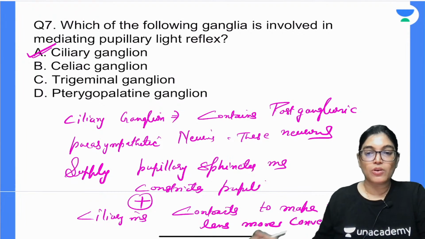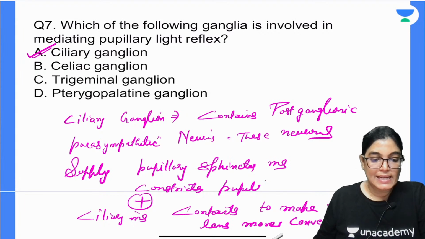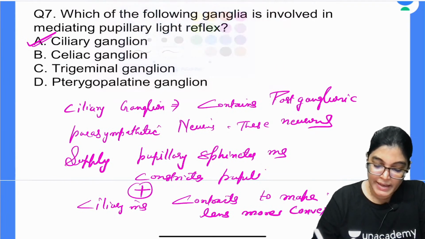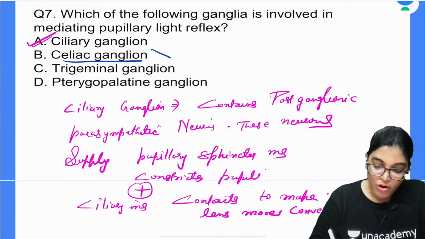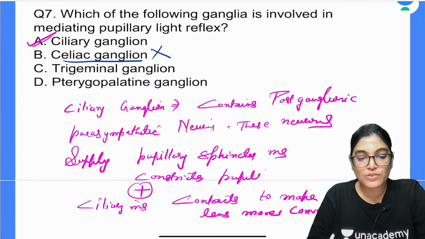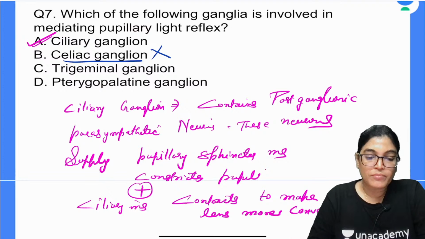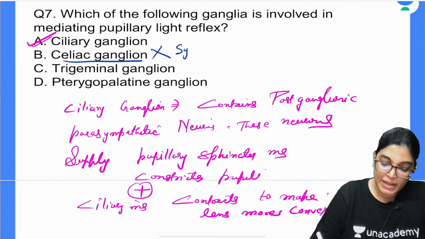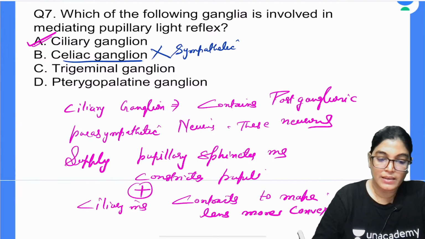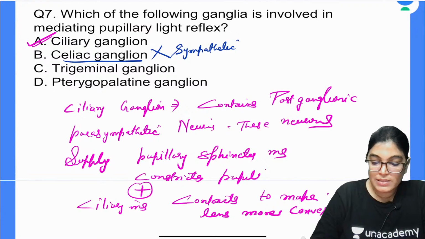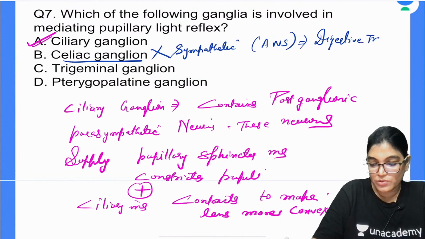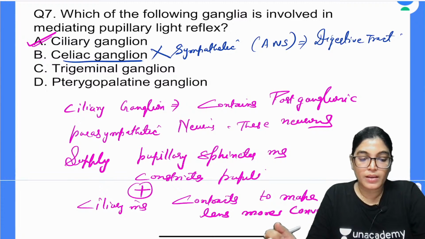Now what about the other options? Why is ciliary ganglion not the right answer? Actually, the location of the ganglion mentioned here is the upper aspect of the abdomen, and it is sympathetic. It is not parasympathetic, it is a sympathetic subdivision of the ANS, and it is mainly supplying the digestive tract. So this is the reason it is not the correct answer.